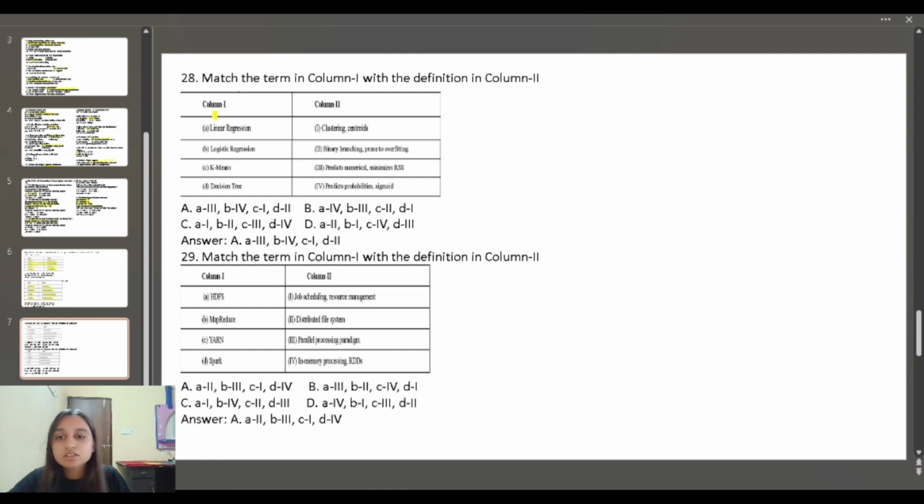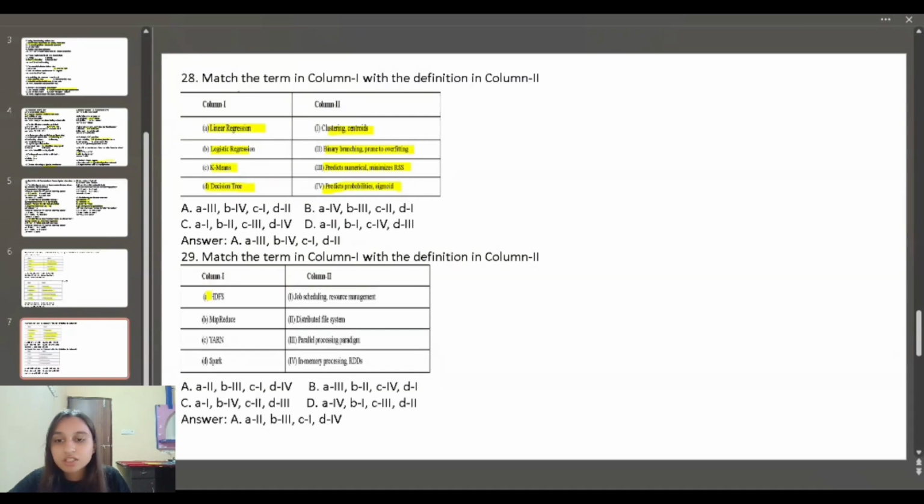28th question, linear regression. Linear regression will match with predict numerical and minimizes RSS. Logistic regression predicts probability sigmoid. K-means, clustering and centroids. Decision tree, binary branching, prone to overfitting.